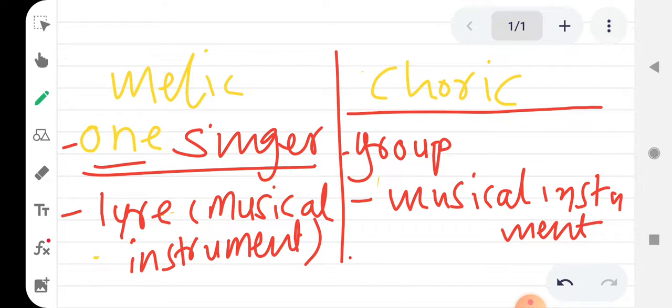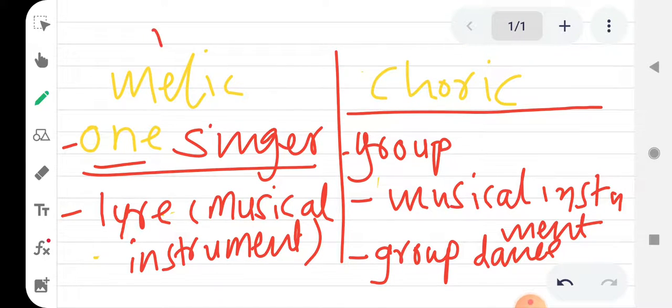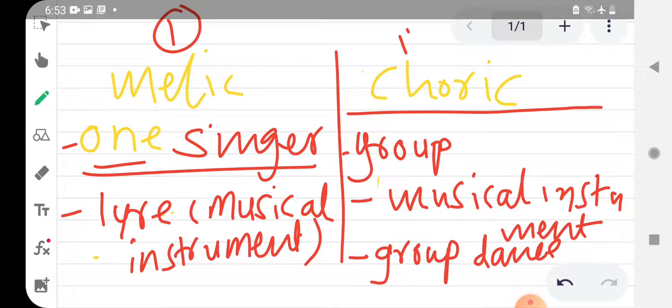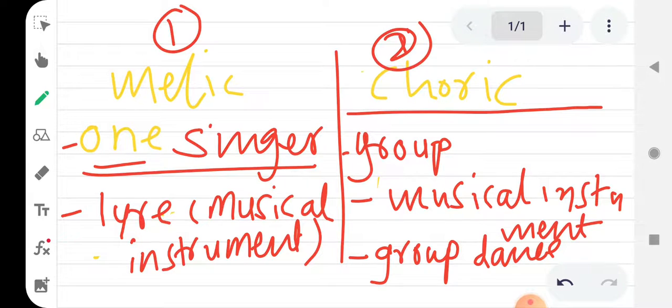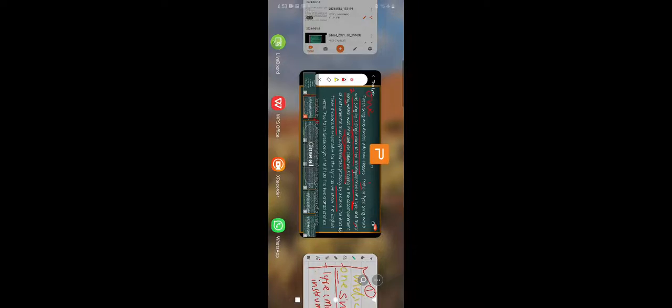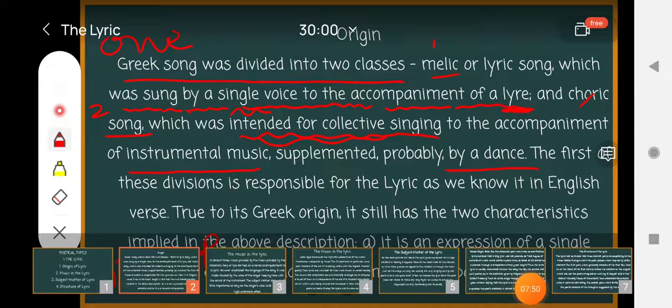And also there was a group dance. So these were two classes of Greek song, and from the first category came the lyric. Okay.